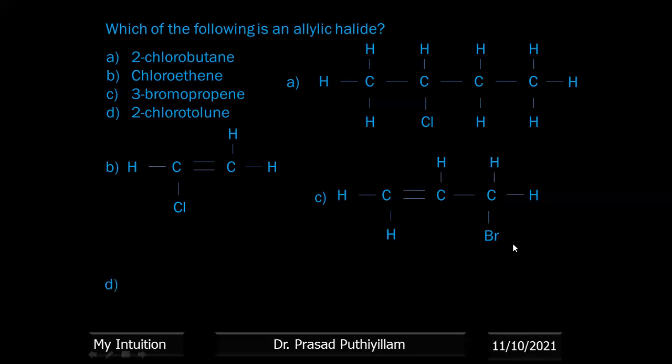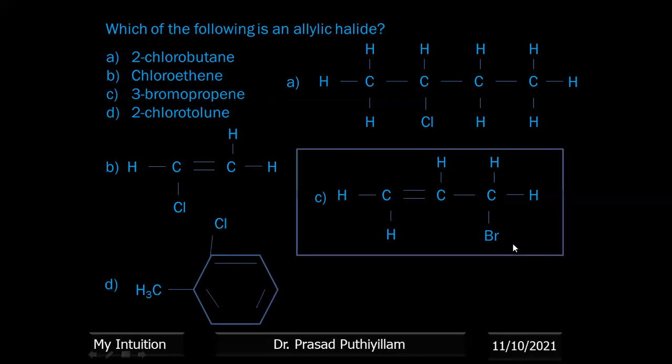Now option D, that is 2-chlorotoluene. Toluene, we know, is C6H5CH3. Position 2 has chlorine. So now which one is an allylic halide? We know the allylic group means the halogen-containing carbon, and the next carbon has a double bond. So 3-bromopropene is an example of an allylic halide.